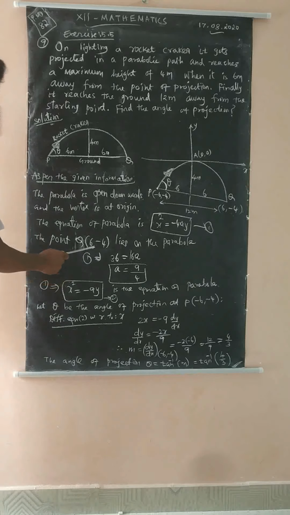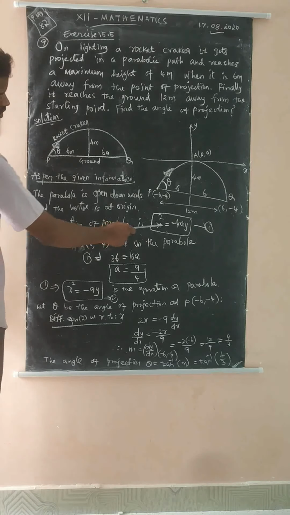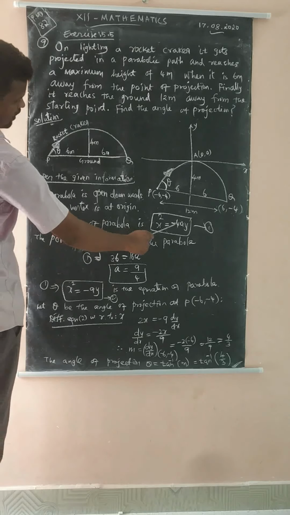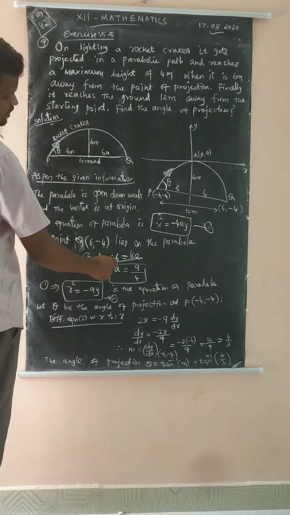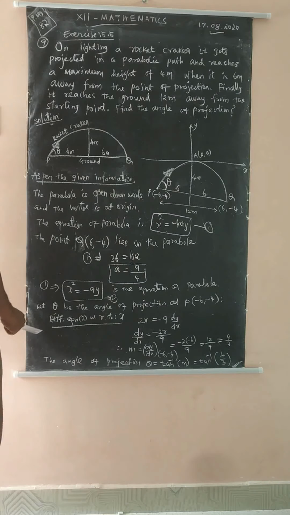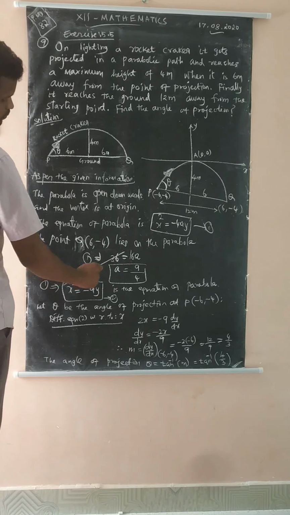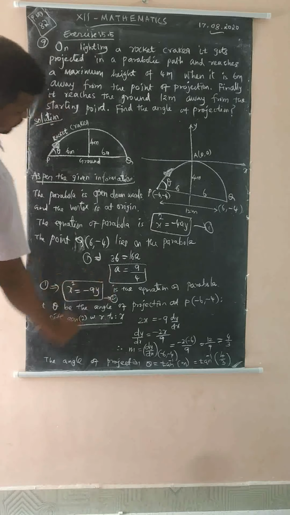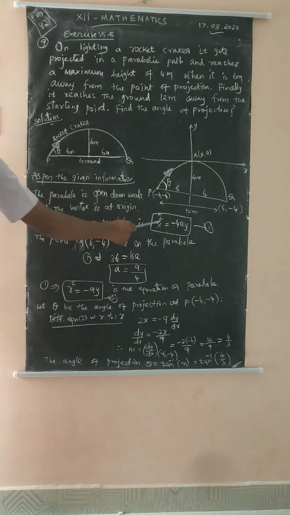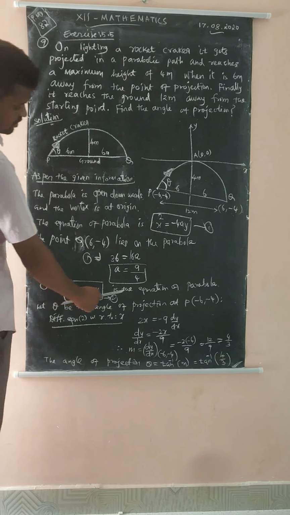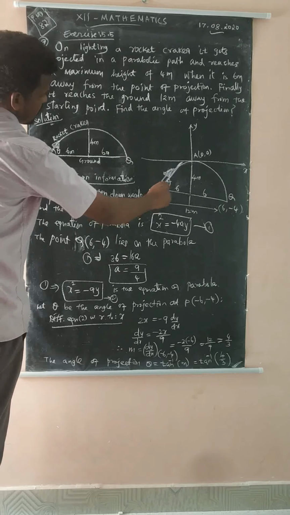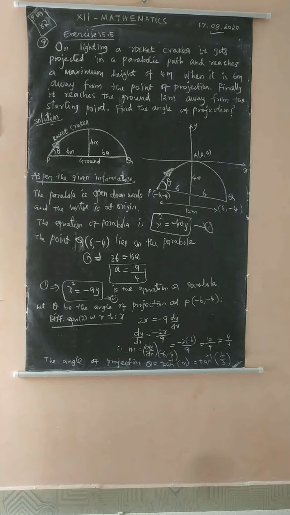In equation 1, substitute the x coordinate 6 and the y coordinate -4. So 6 times 6 is 36, equal to minus 4a into minus 4, minus into minus is plus, so 16a. So a equals 36 by 16, which is 9 by 4. That means 9 equals 4a, so a is equal to 9 by 4. Substitute in equation 1: x squared equals minus 4 times 9 by 4 times y, the 4s cancel, so x squared equals minus 9y. This is the required equation of the parabola, that means the equation of the rocket cracker path. Equation 2: x squared equals minus 9y.